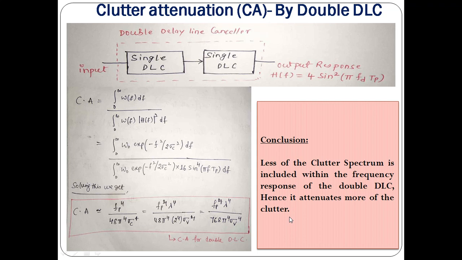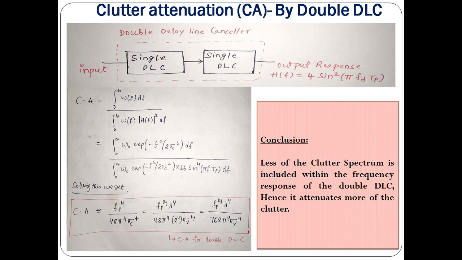The meaning here is, if you use a double Delay Line canceller, we are able to attenuate more of the clutter spectrum, because when I increase the value of n, the power to this sine function, the frequency response, if you plot it, becomes narrower and narrower. Then the interference expected from the clutter is reduced and reduced as you take more single Delay Line cancellers in series.